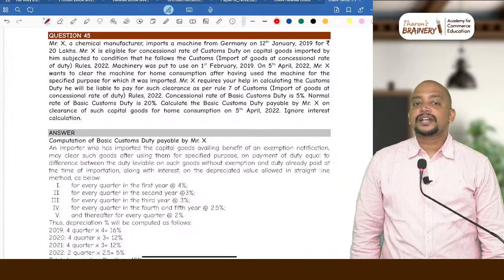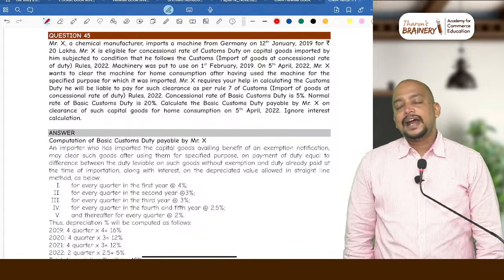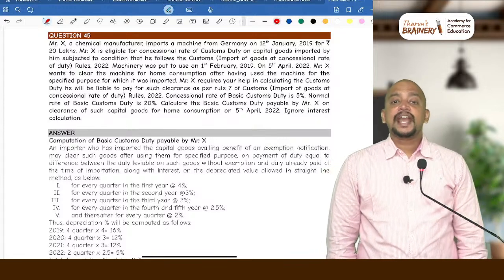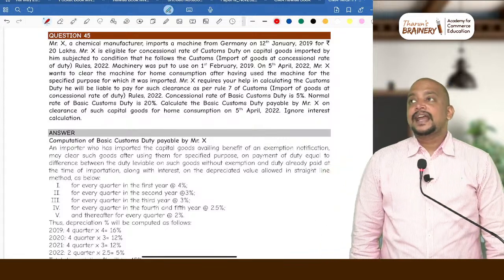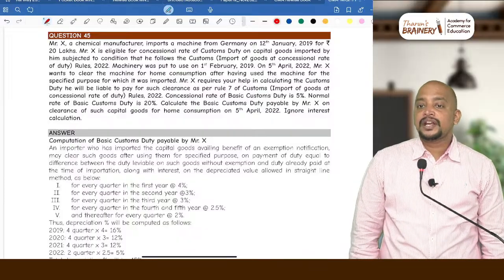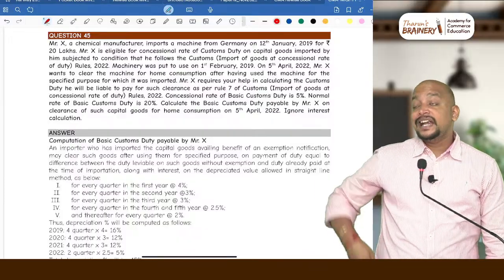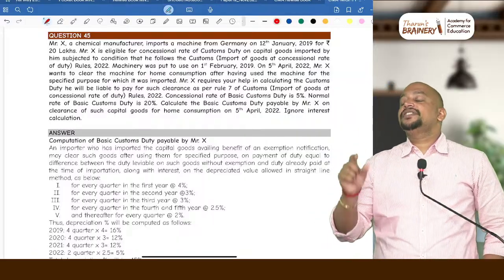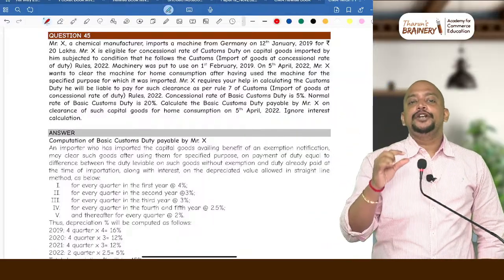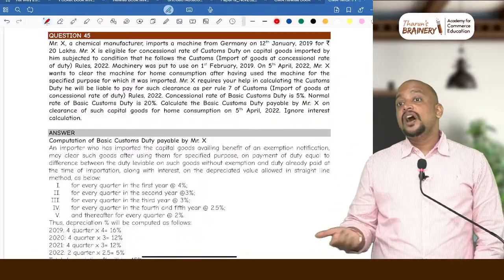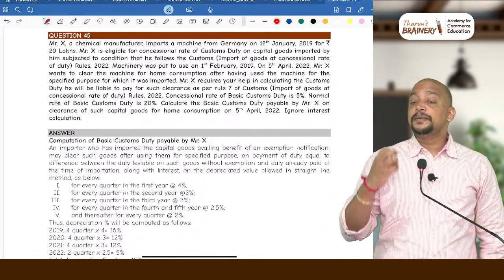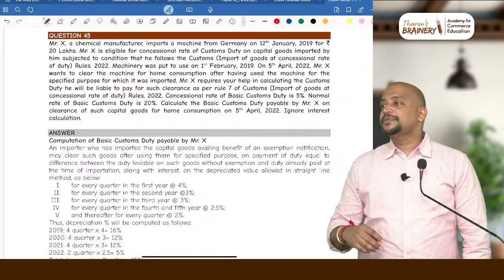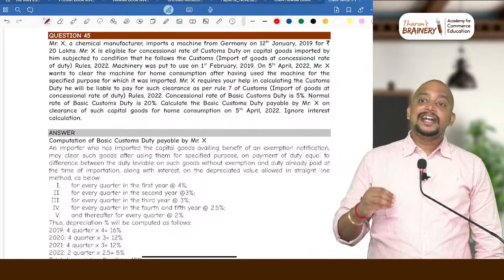Import of goods at concessional rate of duty rules: as per these rules, if any capital goods are imported either without payment of customs duty or at concessional rate, and if it is sold in India after usage, depending upon the depreciable value, we need to pay the customs duty along with interest. What is the depreciable value? While doing the depreciation, we need to follow a different method.